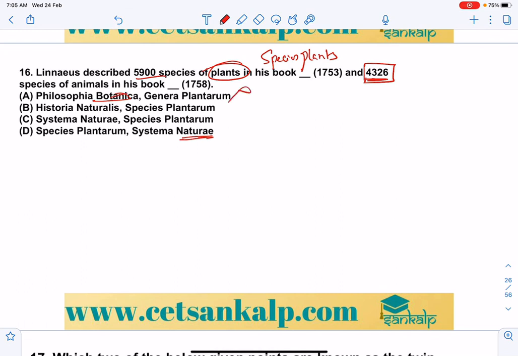Historia Naturalis, no, written by some other nomenclature person, maybe John Ray. Right. Systema Naturae, correct. Species Plantarum, correct, but that is not with respect to this question. So plants first, Species Plantarum, and then Systema Naturae. The answer for that is D.